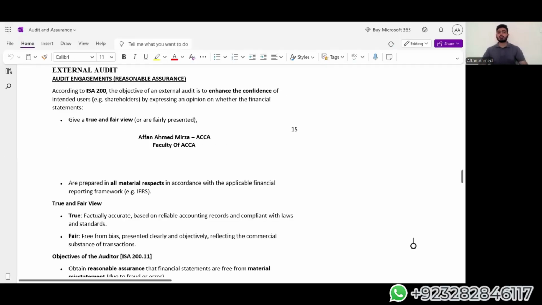Okay, today we have to begin our topic of external audit. In our previous classes, we were discussing the types of assurance, the level of assurance we can give in an audit, and the types of assurance services that are available when we are working with organizations. But now, getting back to the main point, the main area we have to focus upon is external audit.